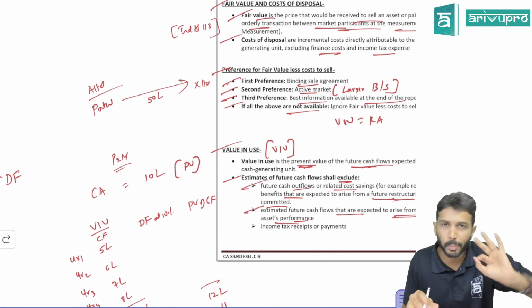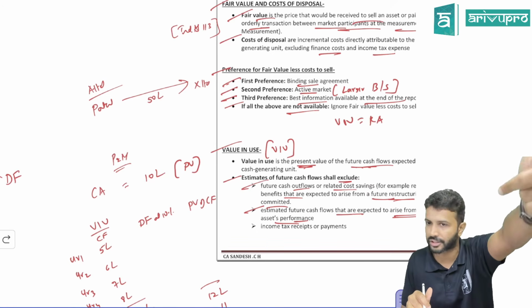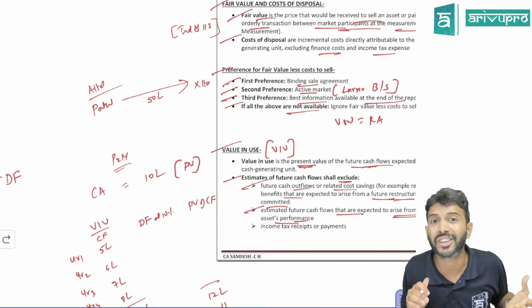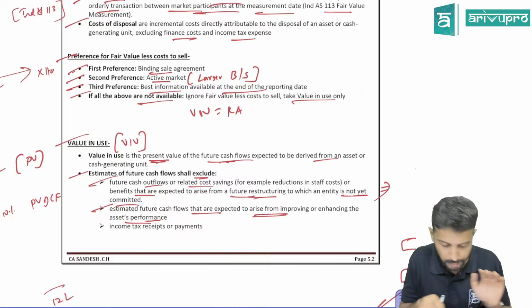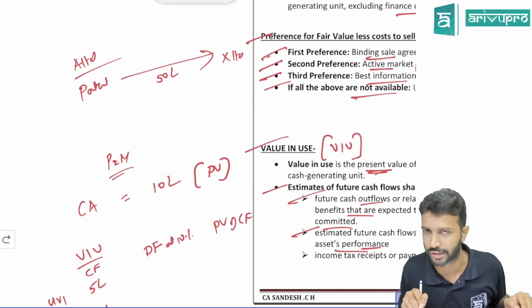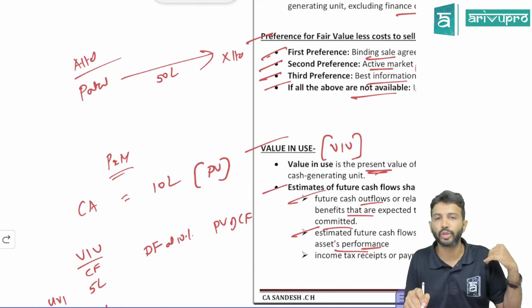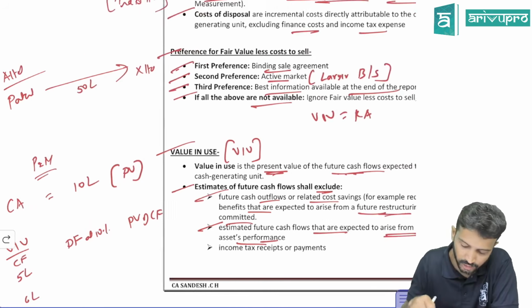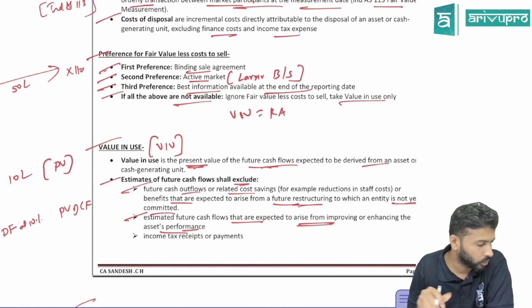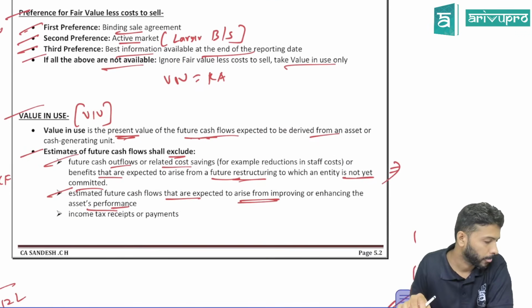Hence they are saying if you are planning to do any improvements to the asset, obviously you will get some future extra benefit. That benefit, if it is given in the problem, exclude it. Do not consider it, because your carrying amount excludes that. That is the reason your value in use also should exclude it. Otherwise the comparison will go for a toss. Understood? Any doubt? Or next one.